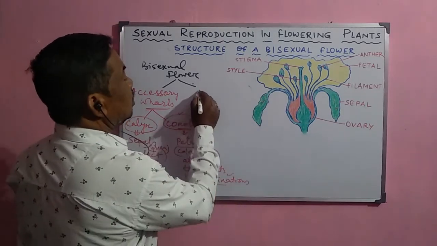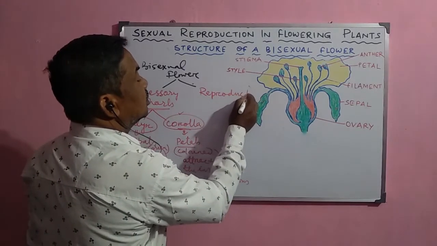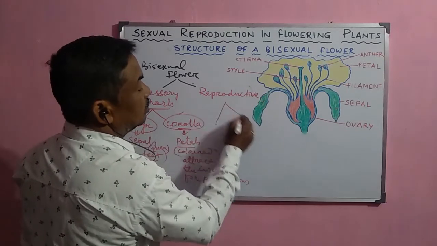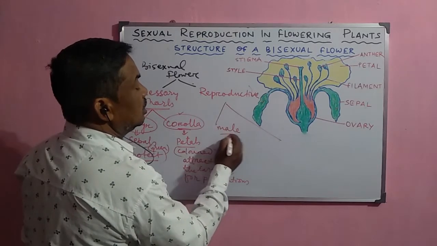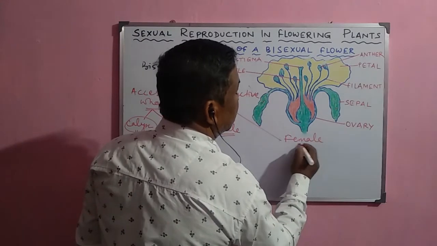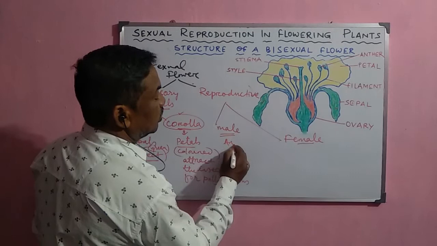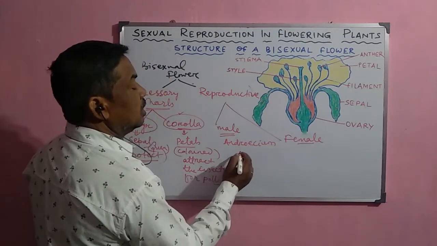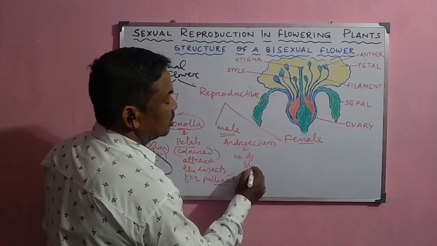But the other whorls are called the reproductive whorls. Now, what are these reproductive whorls? These reproductive whorls are of two types. The first one is the male reproductive whorl, and the other is the female reproductive whorl. The male reproductive whorl is called the androecium, and this androecium consists of a number of stamens,